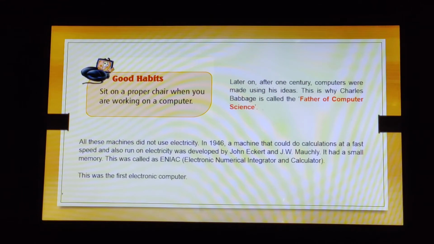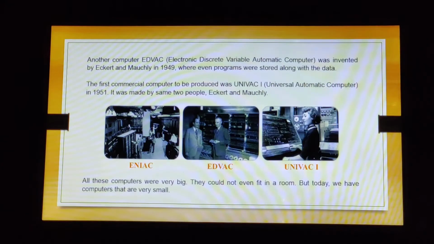In 1946, a machine that could do calculations at a fast speed and also run on electricity was developed by John Eckert and J.W. Mauchly. It had a small memory. This was called an ENIAC, meaning Electronic Numerical Integrator and Calculator. This was the first electronic computer. Alright, so once again, ENIAC, that is Electronic Numerical Integrator and Calculator, was the first electronic computer.